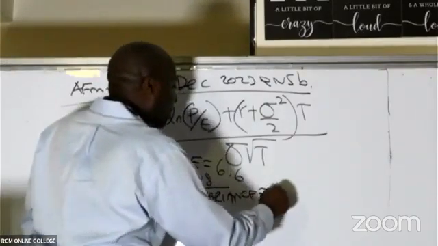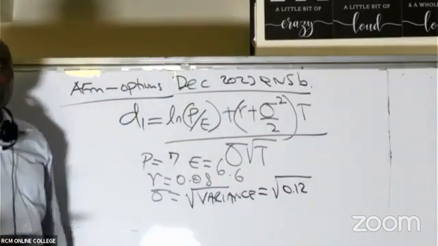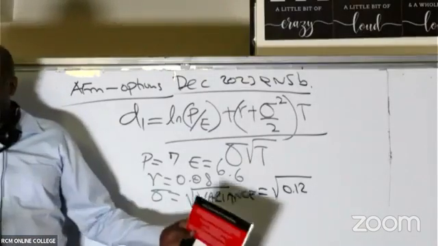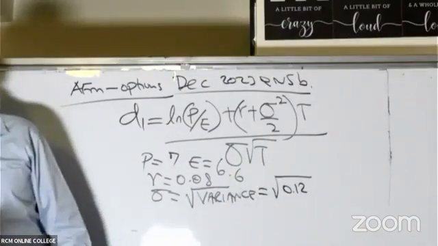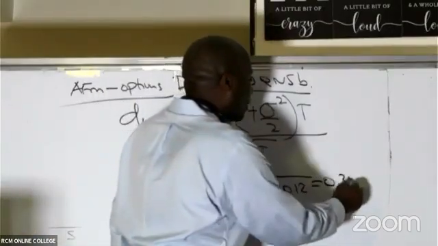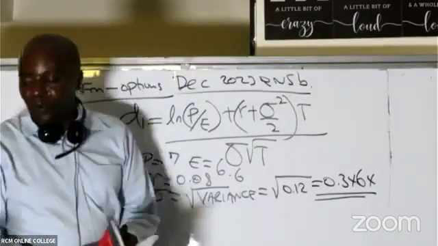So it will be the root of 12%, which is the same as 0.12. Here I would beg you give me 4 decimal places. Naomi, 0.3464. So we have here 0.3464 like that.